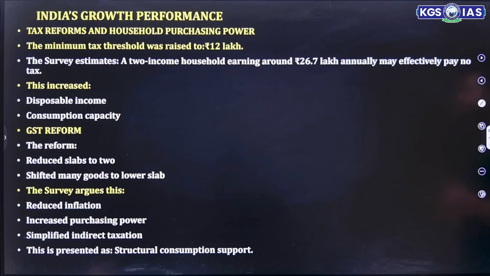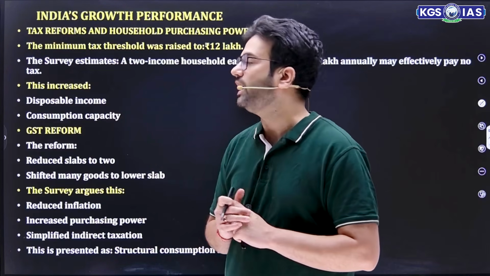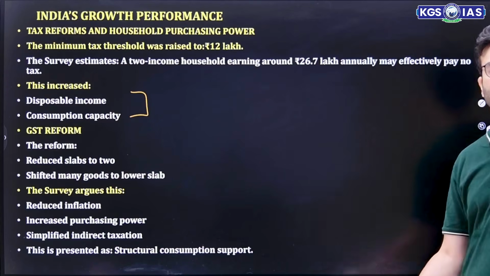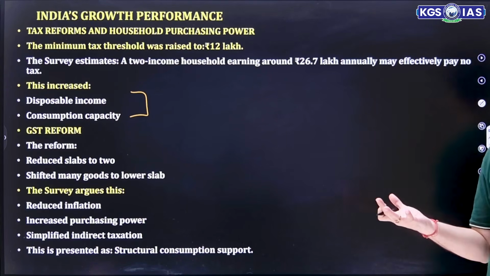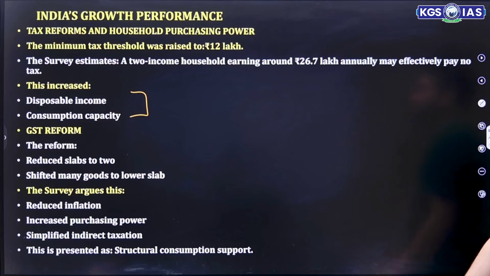Then tax reforms and household purchasing power. The minimum tax threshold was raised to 12 lakh. The survey says 2-income households, suppose a husband and wife earning around 26.7 lakh annually, may effectively pay no tax. This increased disposable income and consumption capacity. That means the less tax they pay, the more disposable income they have, because the government has increased the limit.